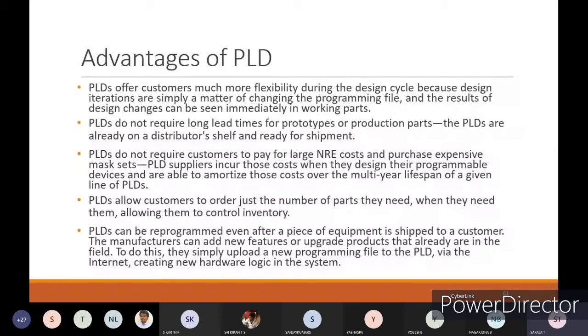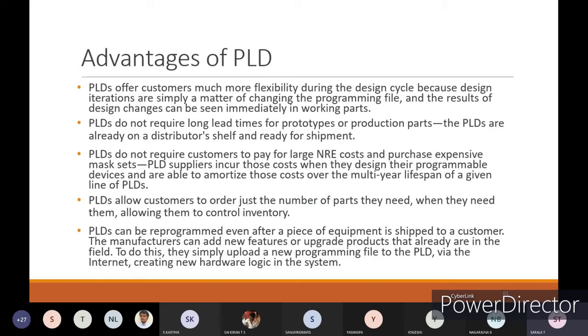PLDs do not require customers to pay for large NRE costs and purchase expensive mask sets. That is, PLD suppliers incur those costs when they design their programmable devices, and they are able to amortize those costs over the multi-year lifespan of a given line of PLDs. The customers have no need to pay for the NREs, that is, the non-recurring engineering cost. Whenever we are designing with PLDs, we are not losing any amount of money.